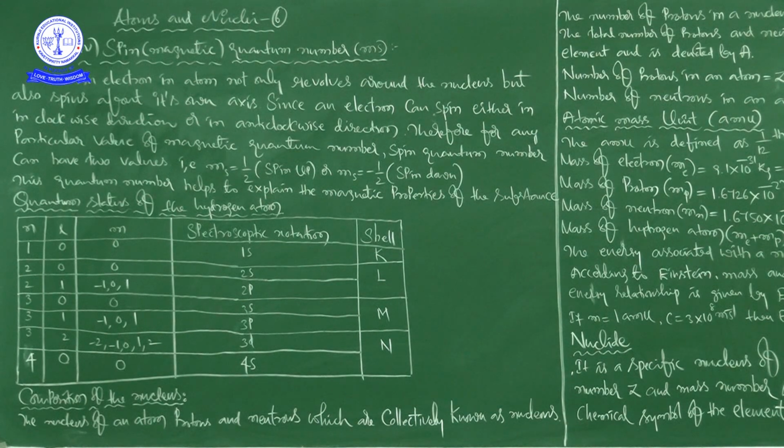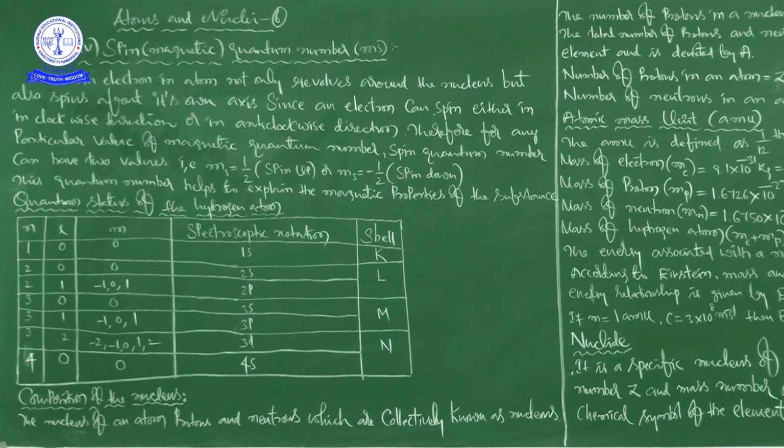Therefore, for any particular value of magnetic quantum number, spin quantum number can have two values. One is ms is equal to plus 1 by 2, which you can say is spin up, and another one is ms is equal to minus 1 by 2, that is spin down. So one is spin up, another one is spin down.